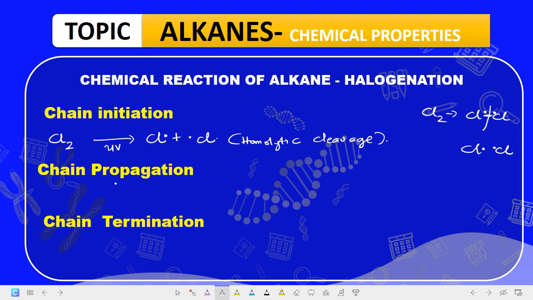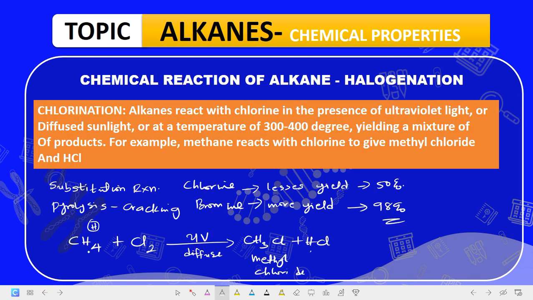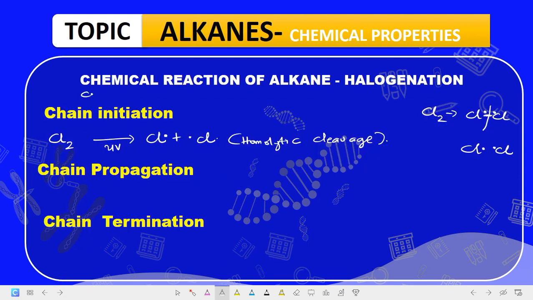Now the next one is the CH4. We are reacting this now, CH4 plus Cl2. I may need to write the reaction here. CH4 plus Cl2 to give us CH3Cl plus what? HCl.